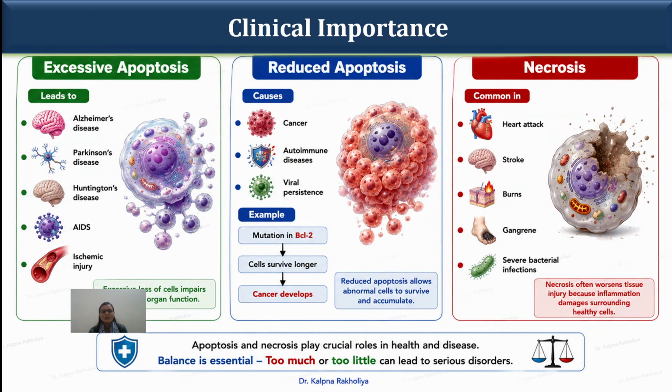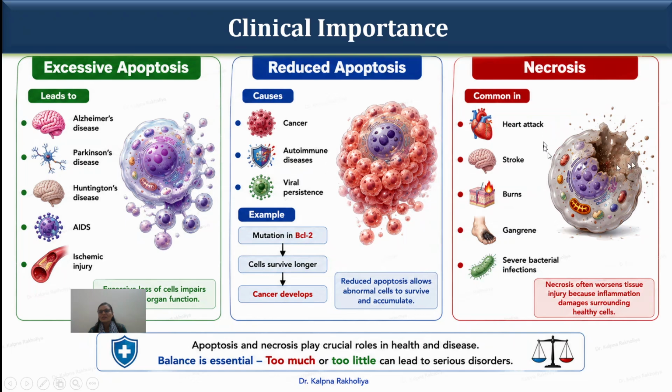So how does reduced apoptosis occur? Due to one kind of marker, that is BCL2, through mutation in BCL2. BCL2 is a protein involved in the apoptosis process. So if there is a mutation in BCL2, cells survive for a longer period of time, and cancer will develop. So reduced apoptosis allows abnormal cells to survive and accumulate.